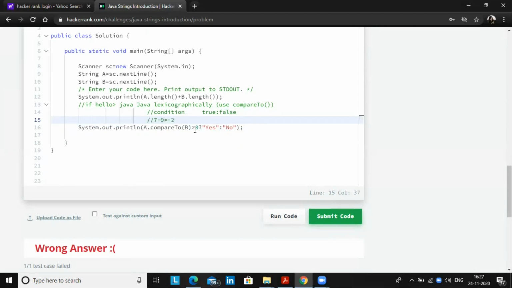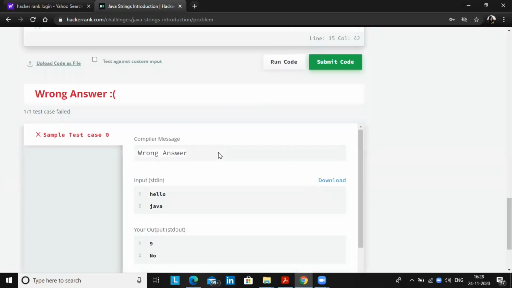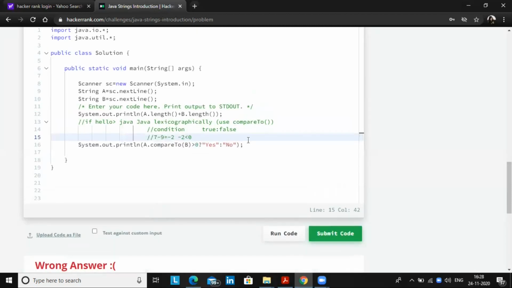So we have checked it with the condition greater than 0. Obviously minus 2 is not greater than 0. Therefore the output you are getting is no, because minus 2 is less than 0.